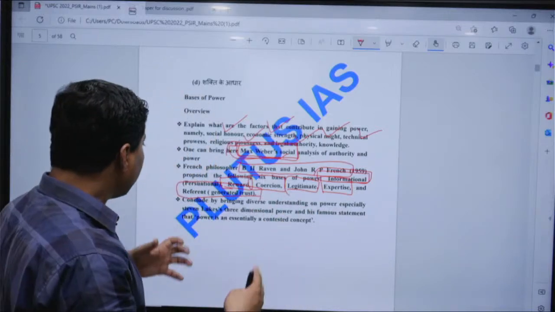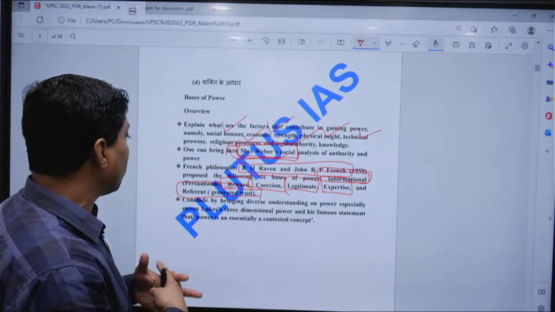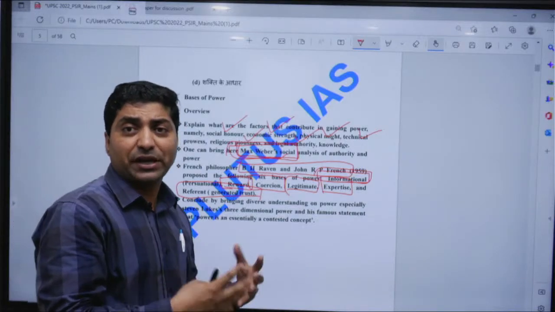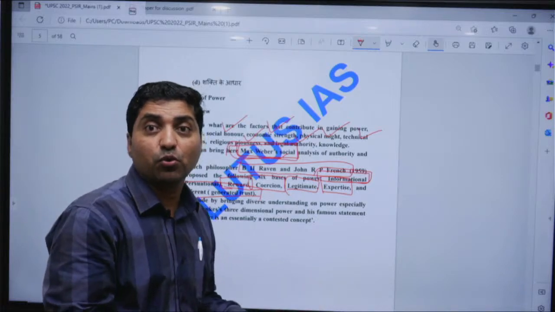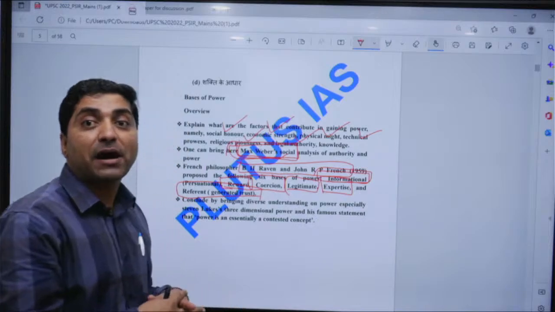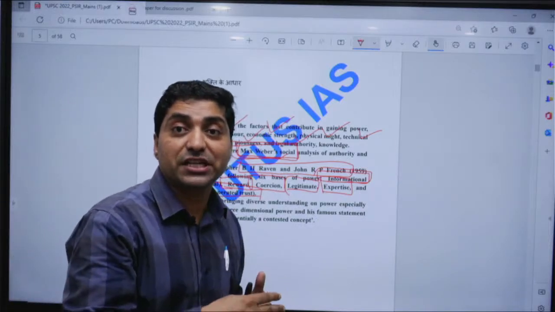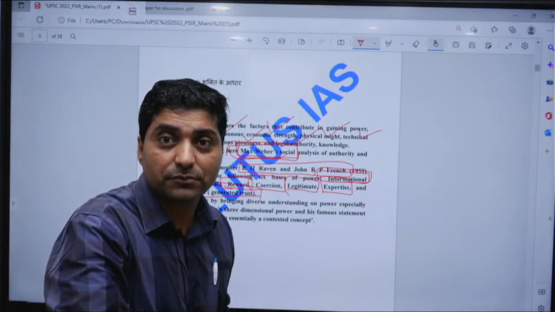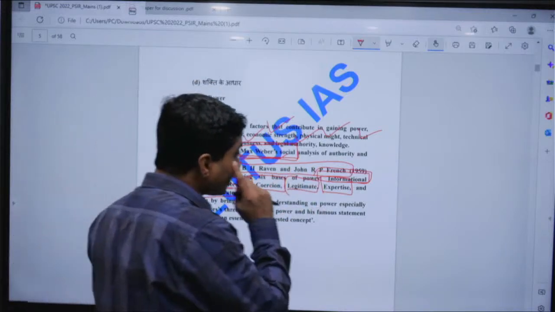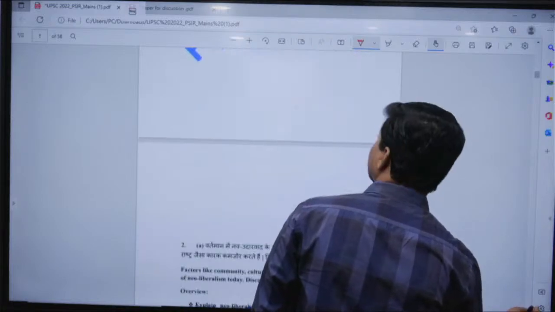Fine. And then one should conclude by bringing in diverse understandings of power. For example, one can bring in Steven Lukes, who gave three dimensions of power, and he said power is essentially a contested concept. And then close the answer. Fine. Now, let's move to the next question.